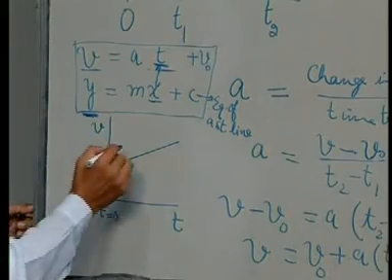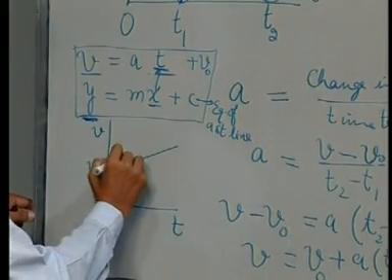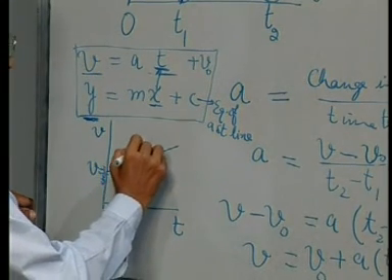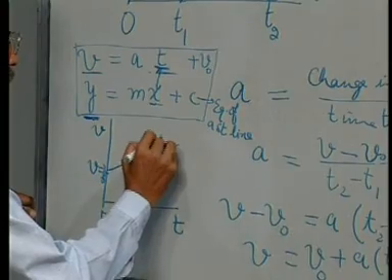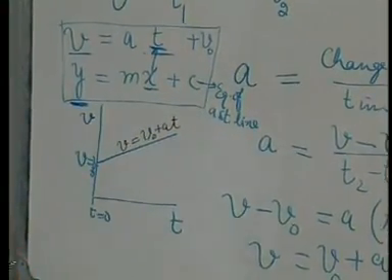Now, this graph will be a straight line. This graph, v is equal to v 0 plus a t, is a straight line.